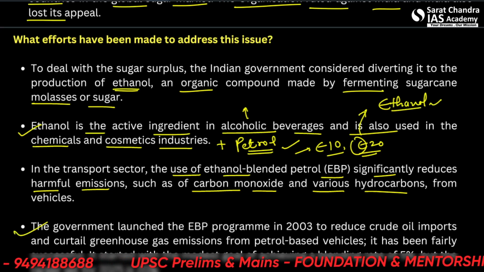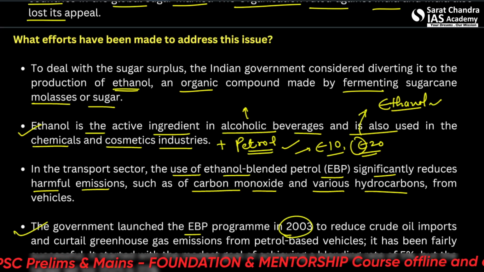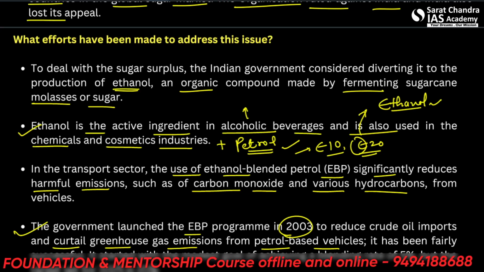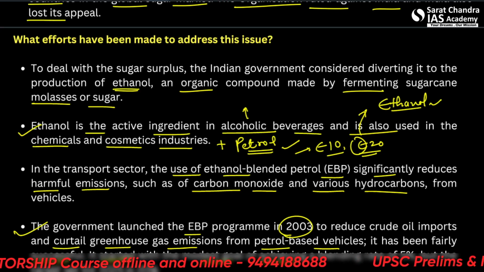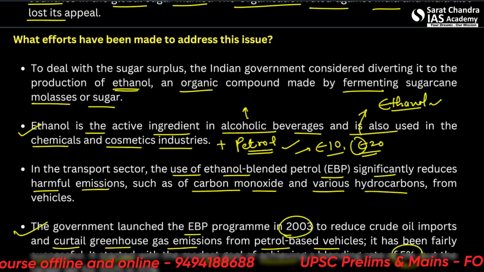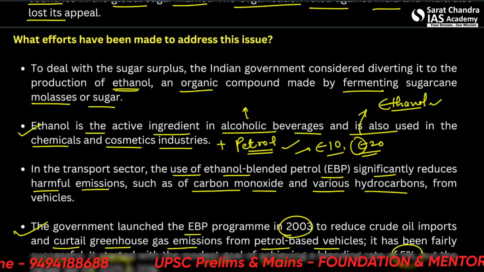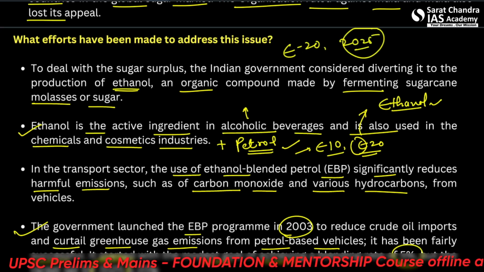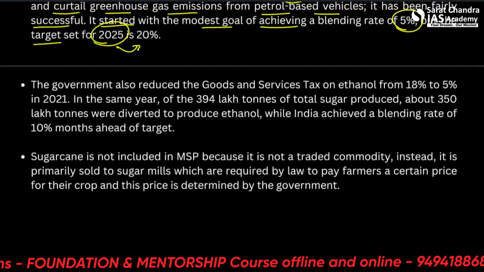The government launched the EBP program in 2003 to reduce crude oil imports and curtail greenhouse gas emissions from petrol-based vehicles. It has been fairly successful. It started with the modest goal of achieving a blending rate of 5%, but the target set for 2025 is 20%. So we'll be using E20 petrol by 2025.